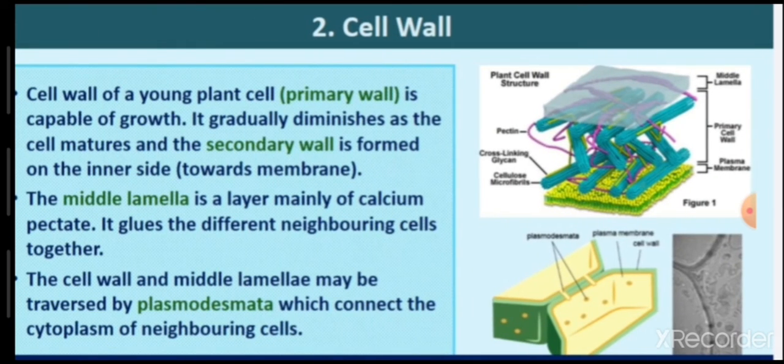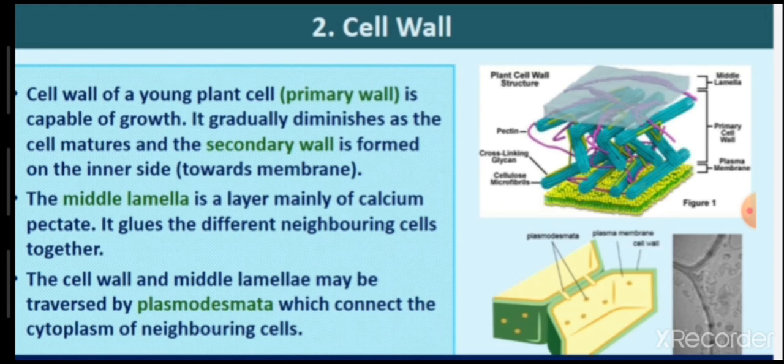And if we talk about its functioning and other subparts present in the cell wall, if the plant is young, then the cell wall is known as the primary wall and its function is to help in the growth of the plant, as it is capable of growing. As the plant matures, the primary cell wall diminishes and a new cell wall is formed that is called the secondary wall, and that is formed inside, towards the inner side. Then there is the middle lamella.